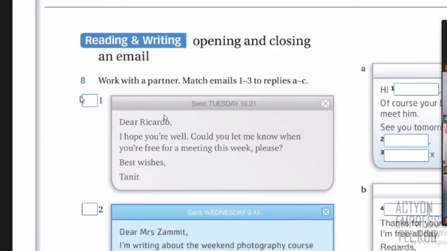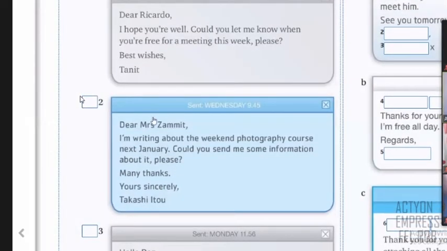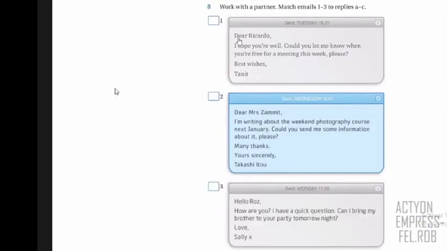So look, we have here three examples of short emails. This is the first email. It says, Dear Ricardo, and then you have all the information, and you have best wishes, Tanit. So Tanit is the name of the person that is writing. In number 2, it says, Dear Mrs. Zamit. And then you have the information, and then it says, Yours sincerely, Takashi Ito, for example. And in number 3, it says, Hello, Rose. You have the information, and then it says, Love, Sally. So you have these 3 emails.